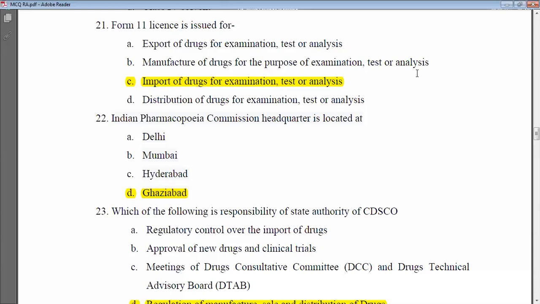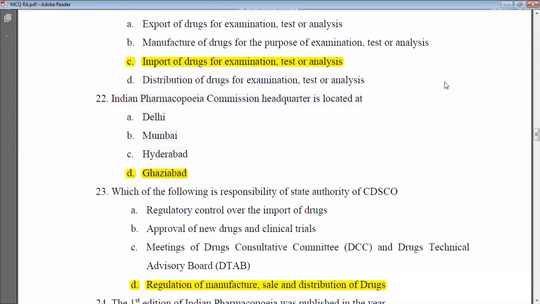Fourth option is the distribution of drugs for examination, test, or analysis. Which is the correct answer? The correct answer is C, that is the import of drugs for examination, test, or analysis. Okay, right. Let's move to the next.